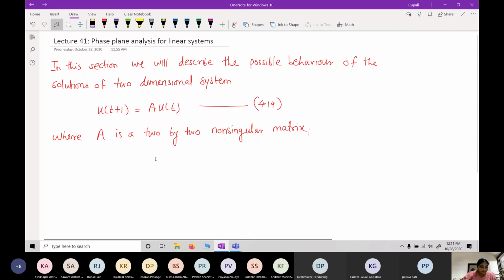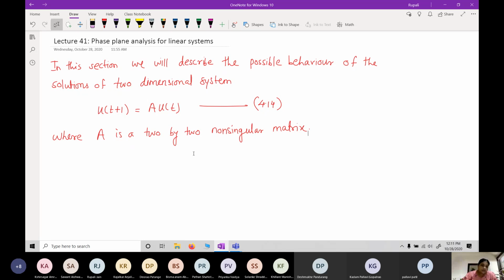Here we are going to discuss the behavior of the solutions of system 4.14. The behavior of the solutions depends upon the eigenvalues, right? In the previous section we saw the stability of linear systems.